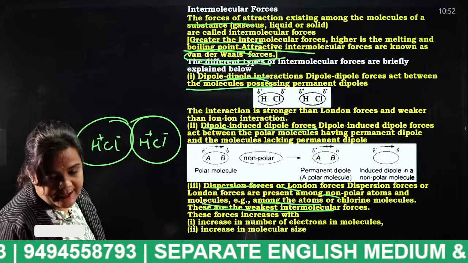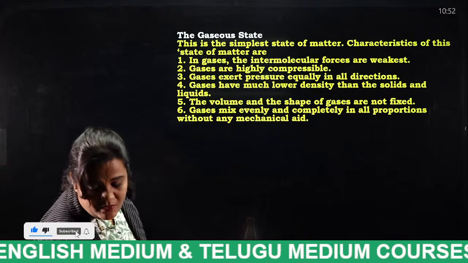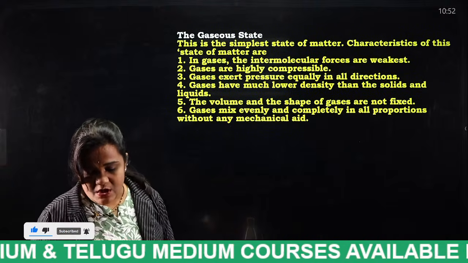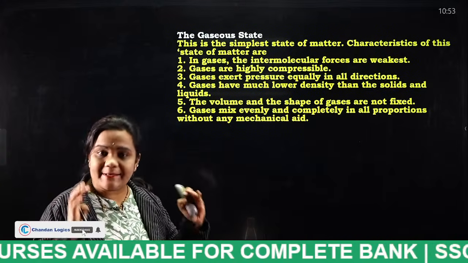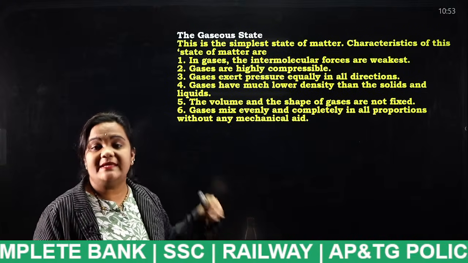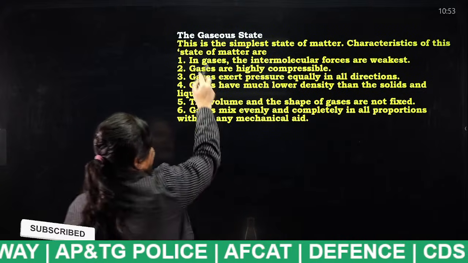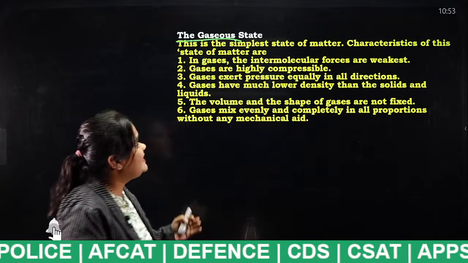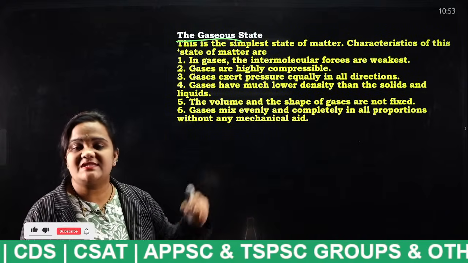Okay. Next, gaseous state. This is very, very important. What are the characteristics of gases? Listen properly, students. We have discussed the types of intermolecular attraction, and now I am going to discuss each and every characteristic of matter. First is the gaseous state. This gaseous state is the simplest state of matter. So what are the characteristics of the gaseous state?